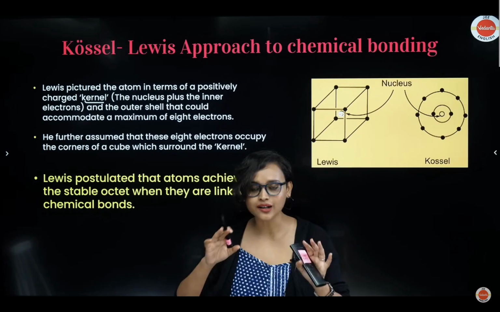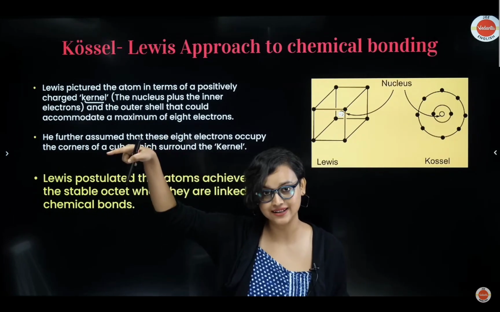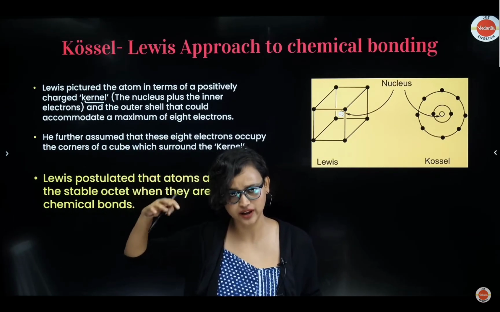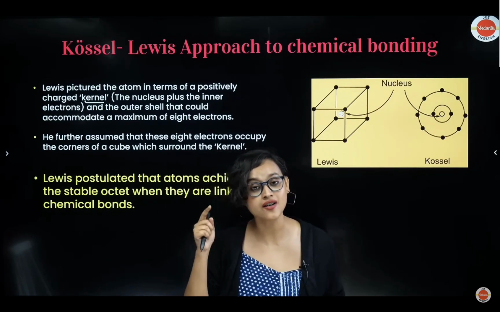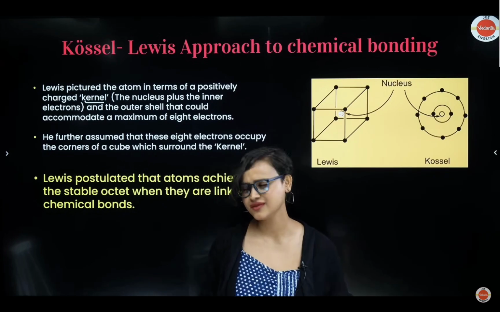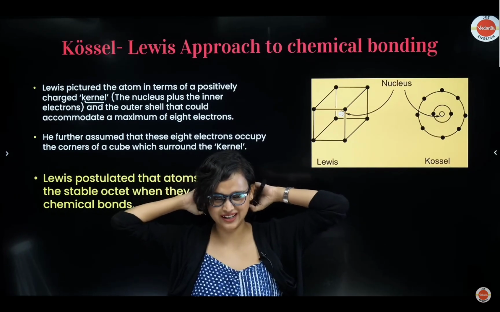So it's because of the octet. Let me just explain it a little bit. You know the noble gases in the periodic table, right? Helium, neon, argon, xenon, radon, krypton, and all of that, they have 8 electrons in the outermost shell, right? And because they have 8 electrons in the outermost shell, they're very stable. They don't want to mingle with someone. They're like, you're peasants. I don't want to meet with you. Yeah, go away. No mingling, right?